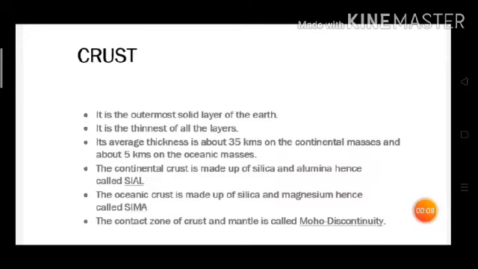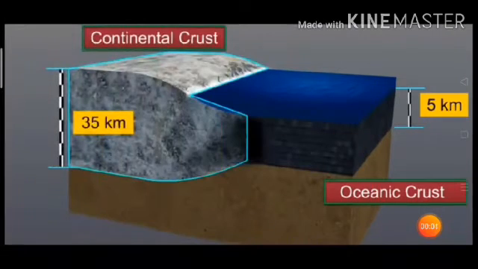The crust is the outermost or the topmost solid layer of the earth. It is the thinnest of all the layers, and its average thickness is about 35 kilometers on the continental masses, that is continental crust, and about 5 kilometers on the oceanic masses, that is oceanic crust. Now first we will understand what is continental crust and oceanic crust with the help of a diagram. Oceanic crust is found under oceans and its average thickness is about 5 kilometers, whereas the continental crust is that part of the crust that makes up the earth's surface and its average thickness is around 35 kilometers.